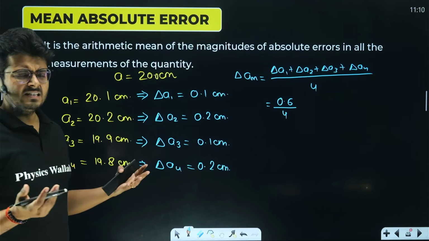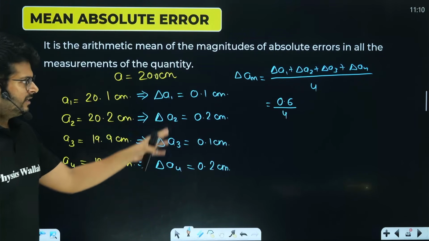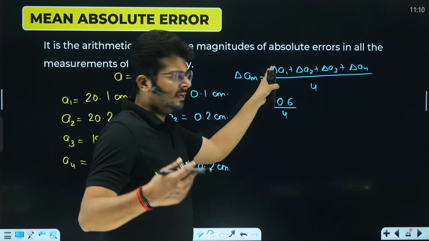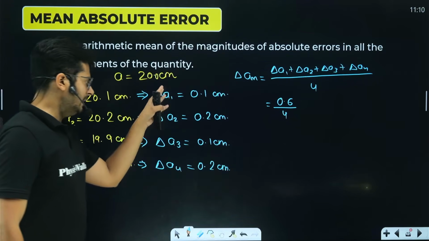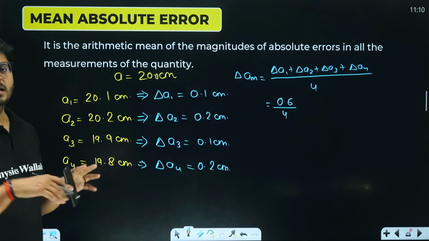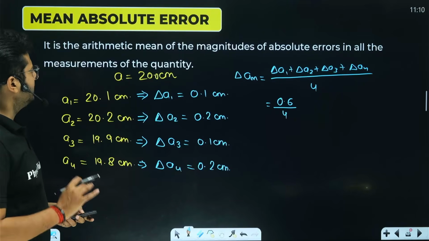So in any case, if there are n measurements, each one having their own errors, just add all the individual absolute errors and divide by the total number of measurements available in the data set. You will get the mean absolute error of that data set, right? I hope the idea is very, very clear, very simple part.